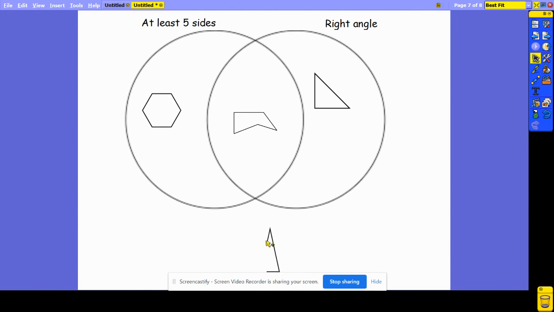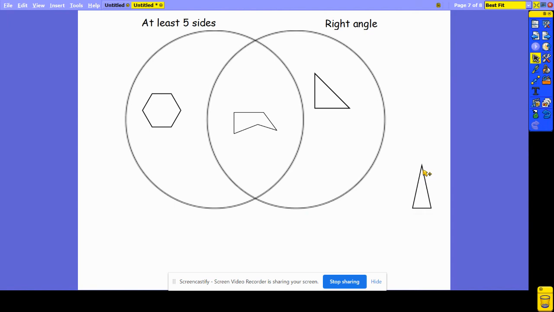And finally, got another triangle here. So it's obviously got 3 sides. So it's not going to fit in this circle. And I'm looking at its angles, and I think I can see that they are all smaller than a right angle. So it doesn't have at least 5 sides, and it doesn't have a right angle. So I'm going to leave this shape out of my Venn diagram.